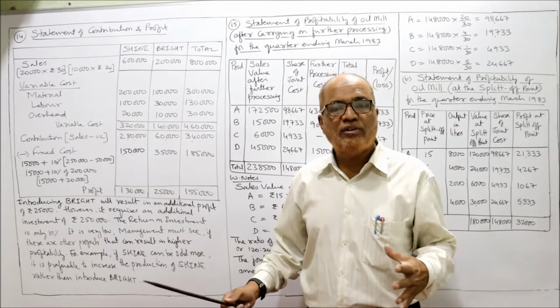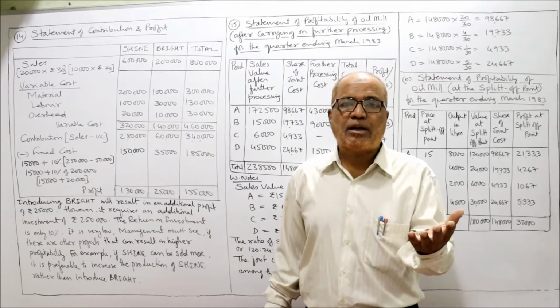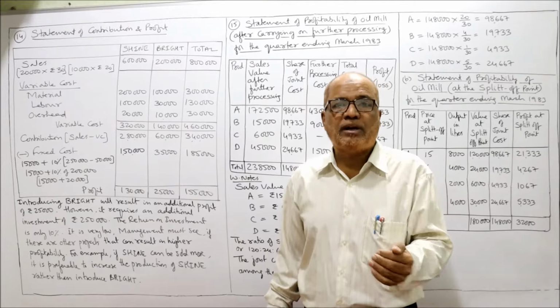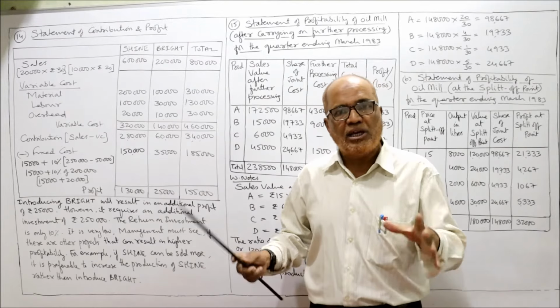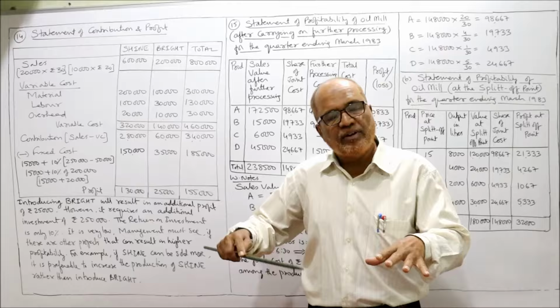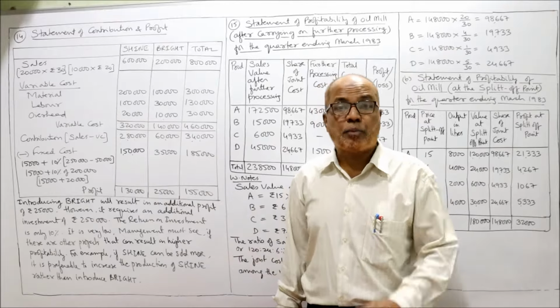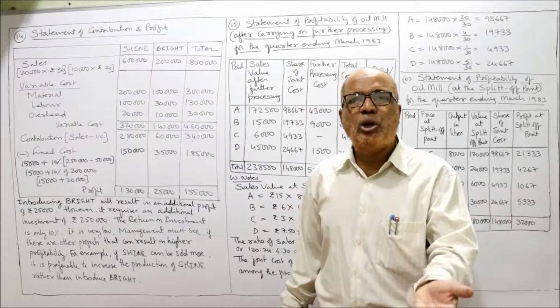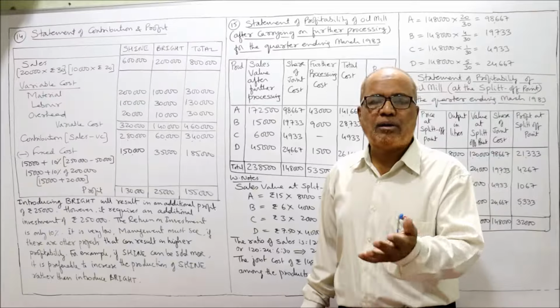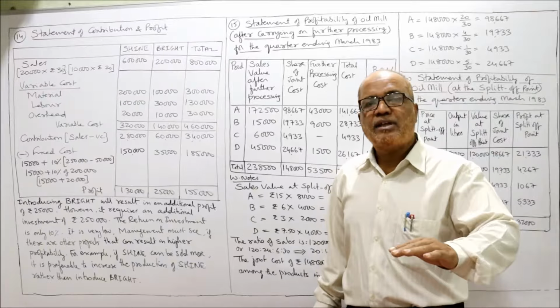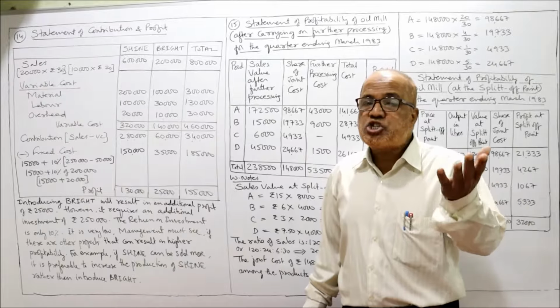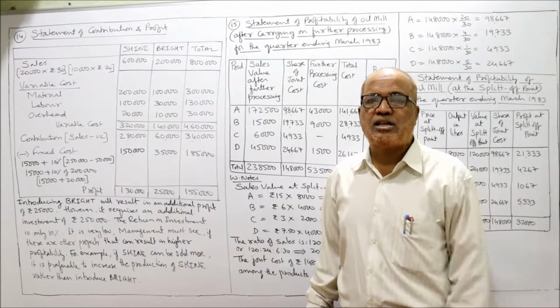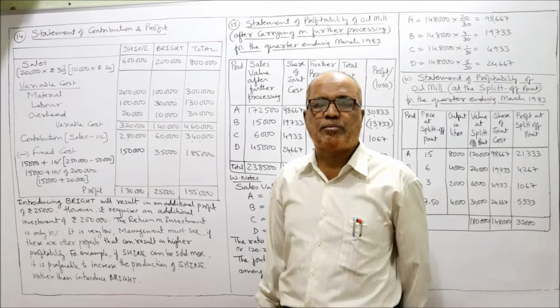So the company has to evaluate, is there any other product which can give more profitability than this Bright? If it is there, we can produce the other profitable product. This product will give the profit, but the profitability is very low. If there is a possibility that Shine product can be further increased, we can increase the sale of Shine product.